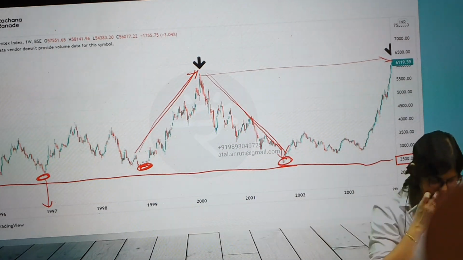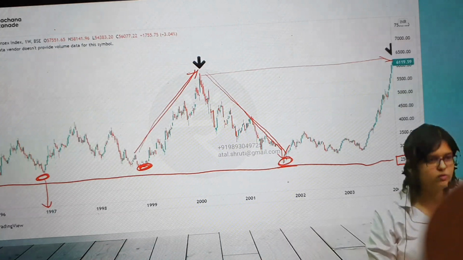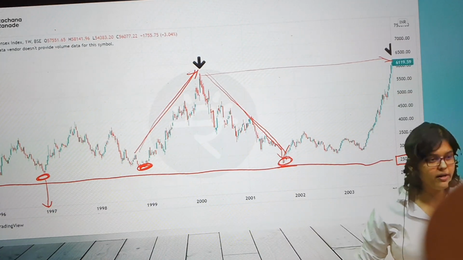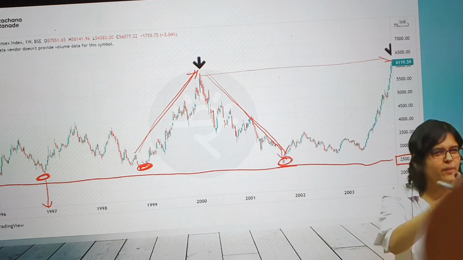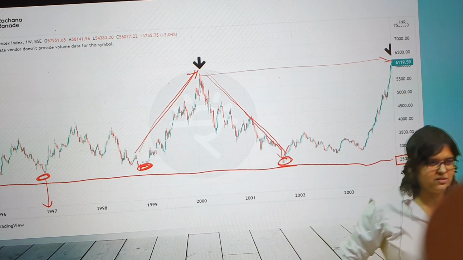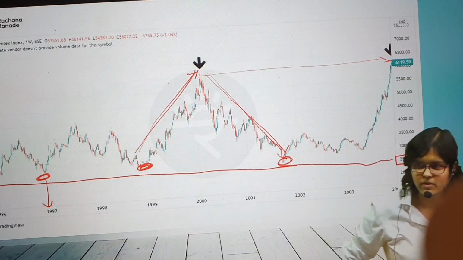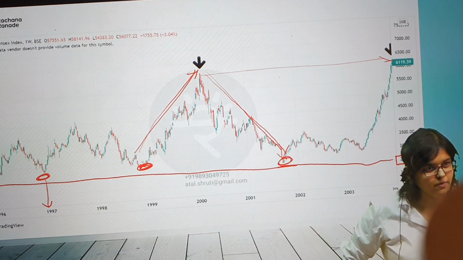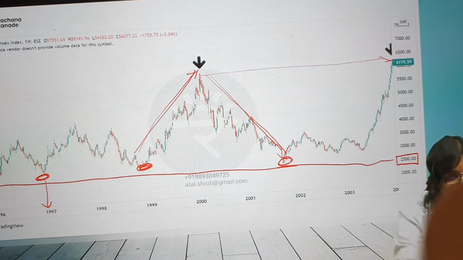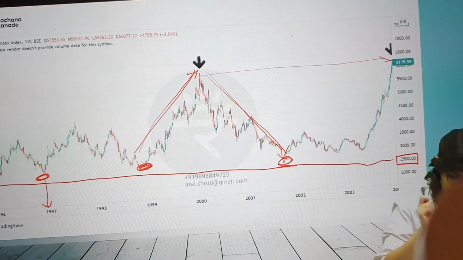2500. So let's write down these points. Which time frame did we cover? 97 to 2002 roughly. Correct? Low point? You can write approximate values, 2500, 2600, whatever. Approx 2500. Upmost point, approx 6100 something, 6200. 100 points here and there, it's fine. What is the remark? Wait. Here, what is the important one? First observation: it crashed to the same level of 2500.